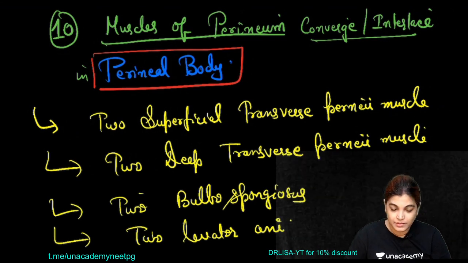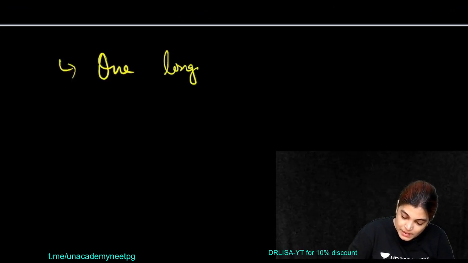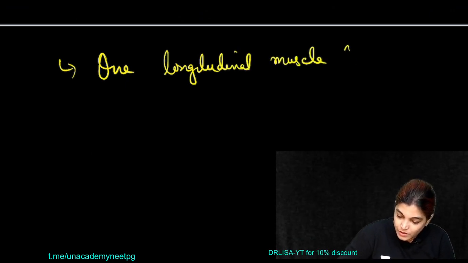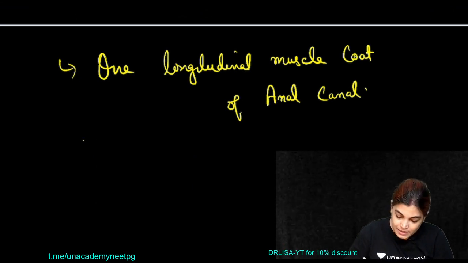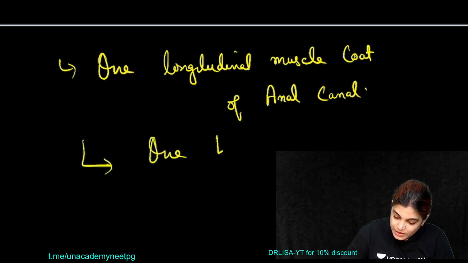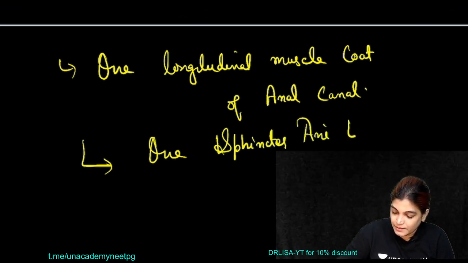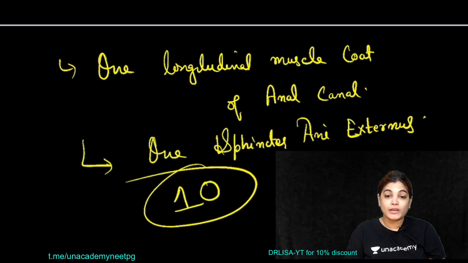So altogether 8, and 2 more: one is the longitudinal muscle coat of anal canal, and also sphincter ani externus. So together we have got how many muscles? 10. The list of the muscles interlacing in the perineal body is 10.